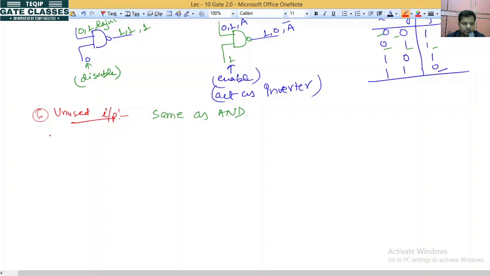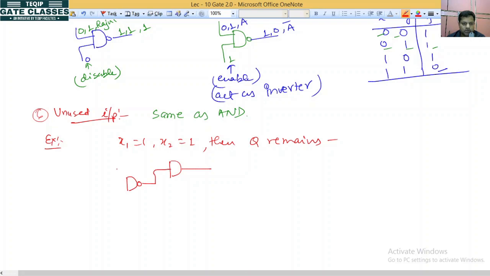Let us try one example. It tells that x1 is 1, x2 is 1. Then q remains, in this circuit. Circuit is given here. So this is NAND gate connected with AND gate, and this is connected with this one.